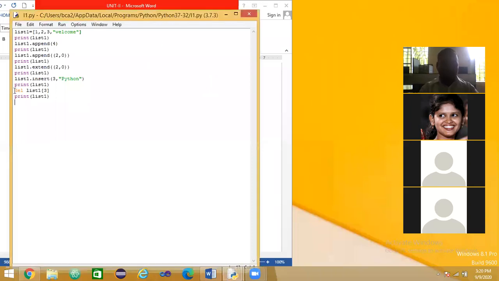So here I used the del keyword, and del list1 of 3 means it deletes the third data from the list. See, which is the third data? Anybody respond to me? Which is the third data in the list?